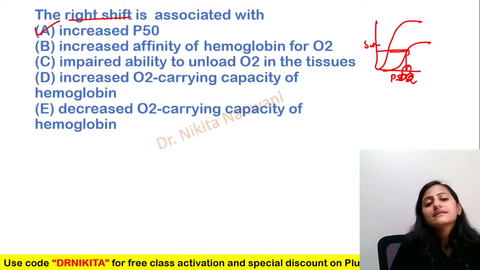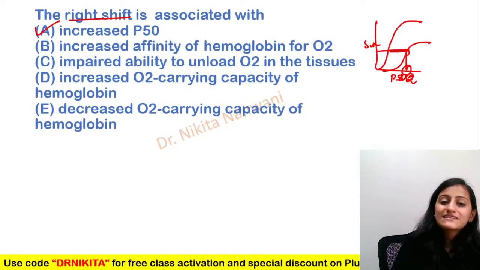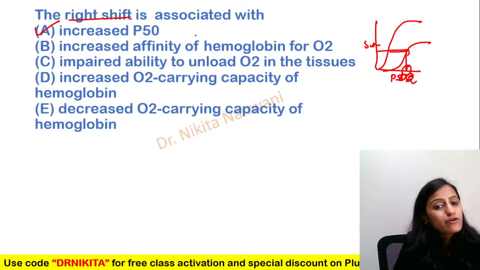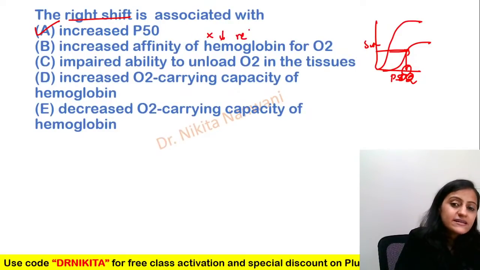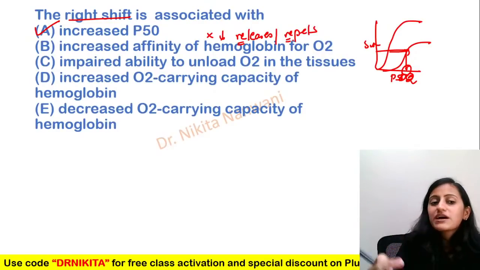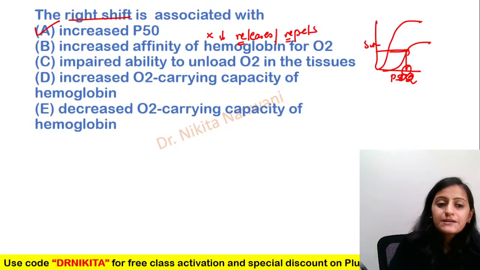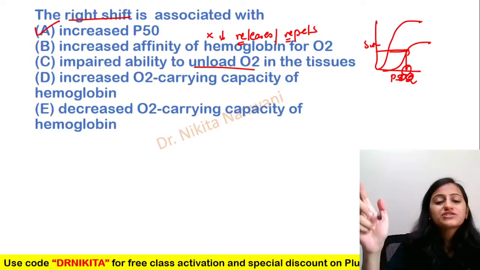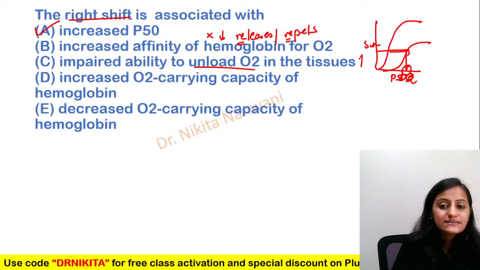Is it increased affinity of hemoglobin for oxygen? No, it is decreased. Hemoglobin releases the oxygen. Right shift means the affinity is decreased. Repelling means the unloading of oxygen to the tissues is increased.